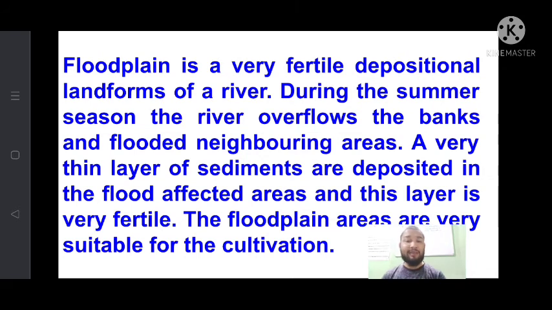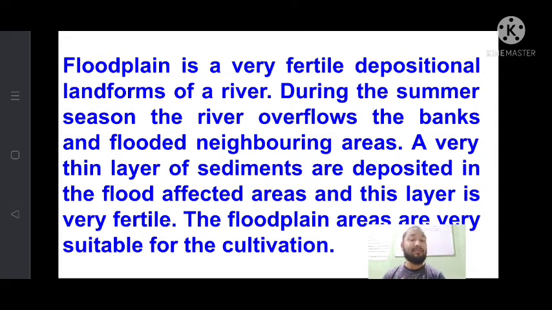See, floodplain is a very fertile depositional landform of a river. During the summer season, the river overflows the bank and floods the neighboring areas. A very thin layer of sediments is deposited in the flood affected area every year, and this layer is very fertile. The floodplain areas are very suitable for cultivation.